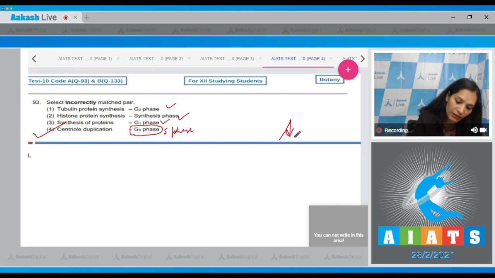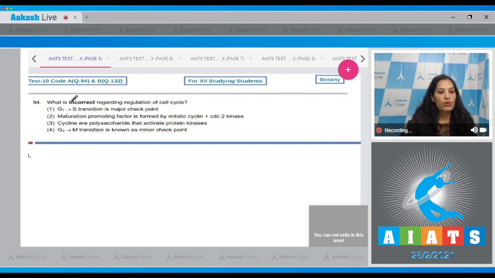So the correct option for the given question is option number 4. Let's move to the next question. Question number 94. What is incorrect regarding regulation of cell cycle? G1 to S transition is a major checkpoint. Yes, if a cell enters the S phase, it is committed to divide. So when there is a transition of a cell from G1 to S phase, it means it is crossing the major checkpoint. Second, maturation promoting factor or the MPF is formed by mitotic cyclins plus CDC2 kinase. This is also true.